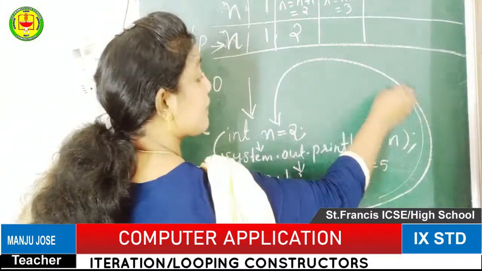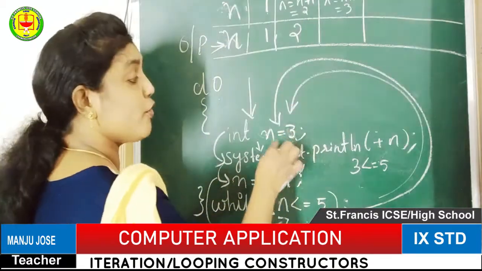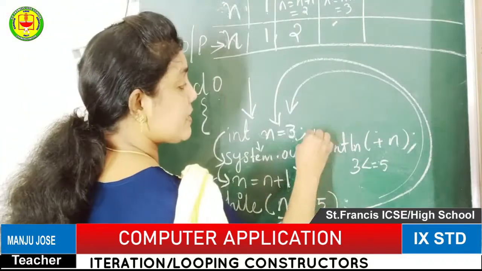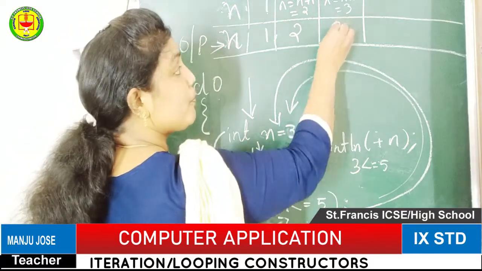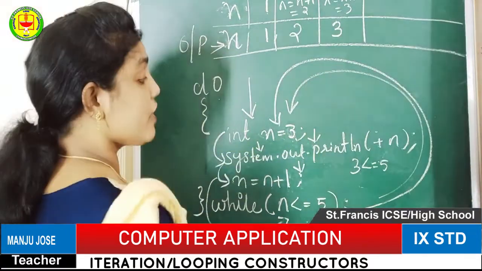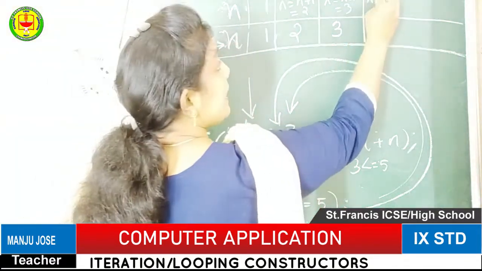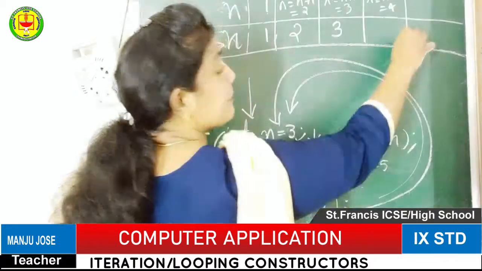Again it will go back to the do section, and the value of n will be 3. Then the next statement, the output statement, will be executed, and we will get the output 3. Again the n value will increase, that is n = n + 1, so that it will become 4.